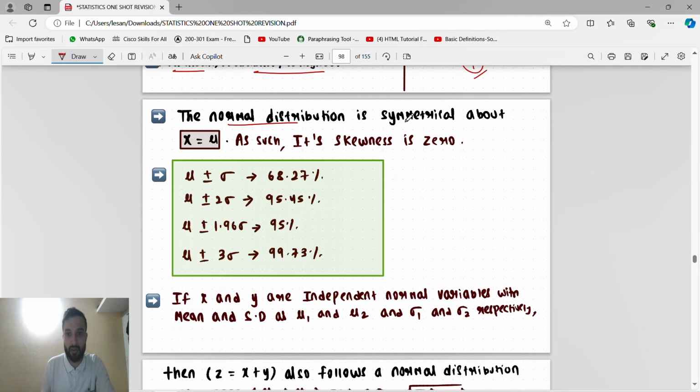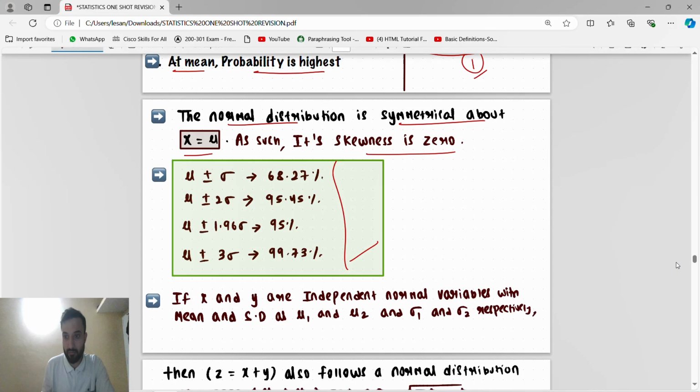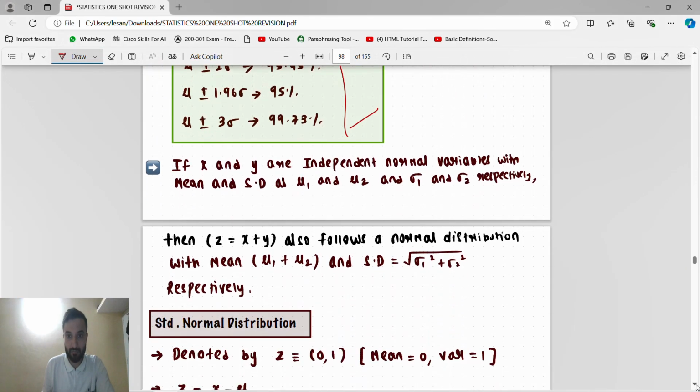So a normal distribution is symmetric. Symmetric means both sides are equal, so skewness is 0. Okay. So just remember this thing. No need of these two both.